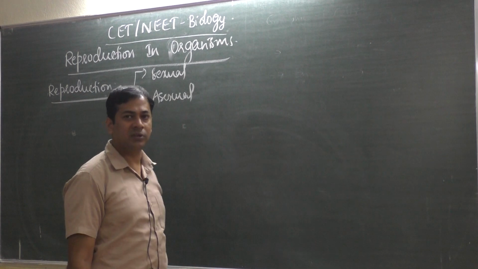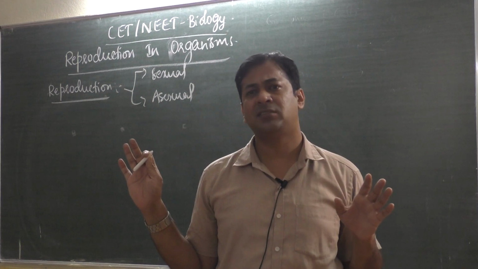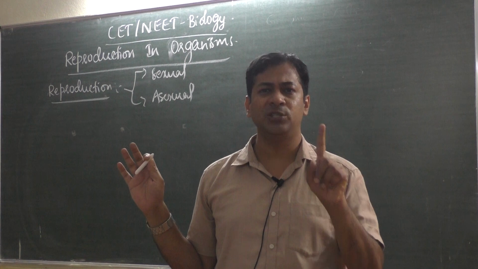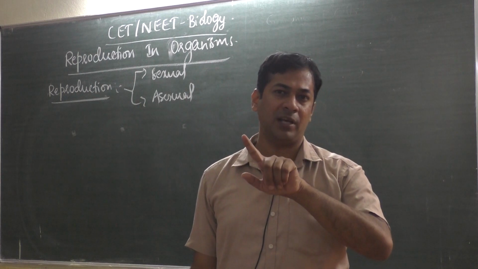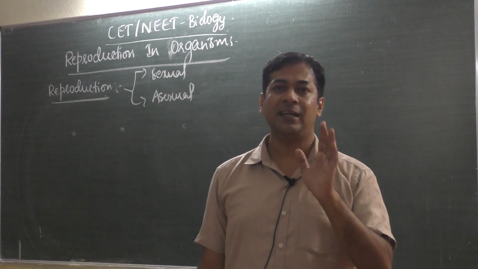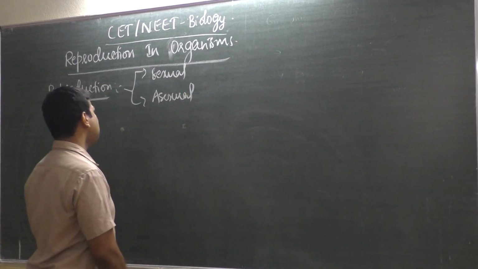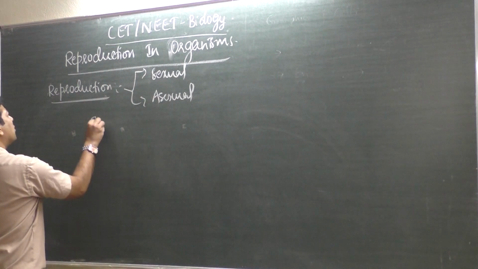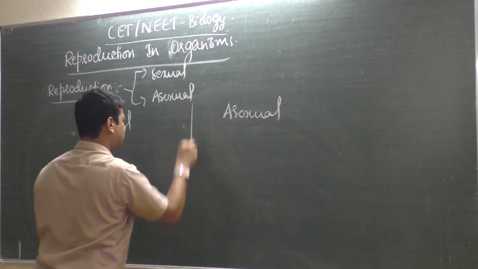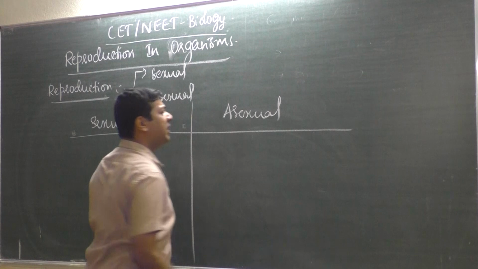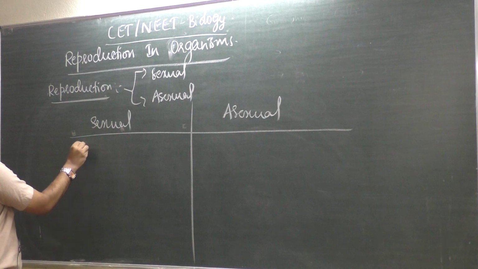What about asexual reproduction? The name only says asexual. A means without sex. That means two parents are not required here. It is uniparental. Uniparental means only one parent is enough, either male or female. Both are not required. Directly a male produces offspring or directly a female produces offspring. So if you see the difference between sexual and asexual reproduction, we will list out many differences. So what we learned here is that sexual reproduction involves